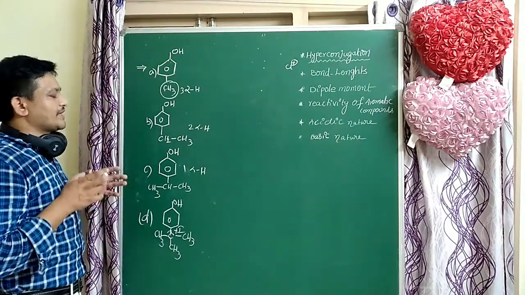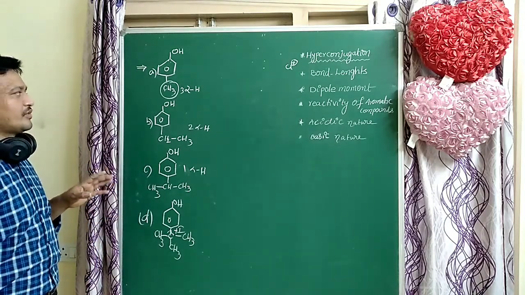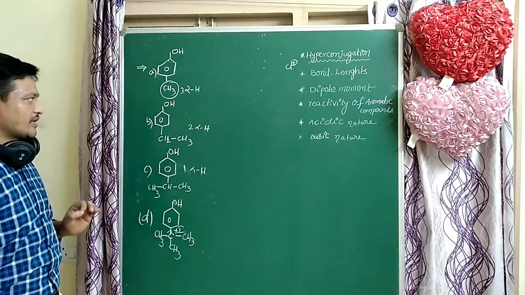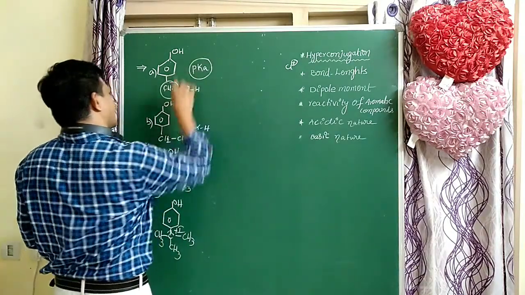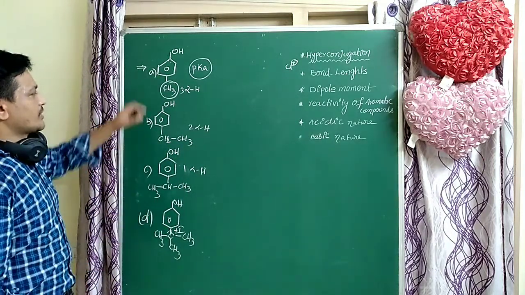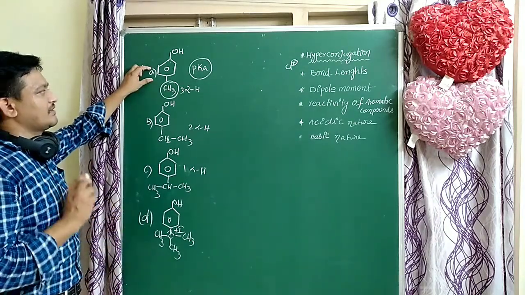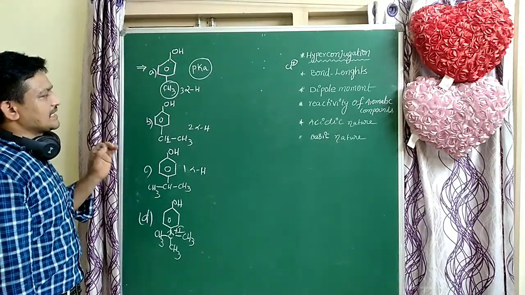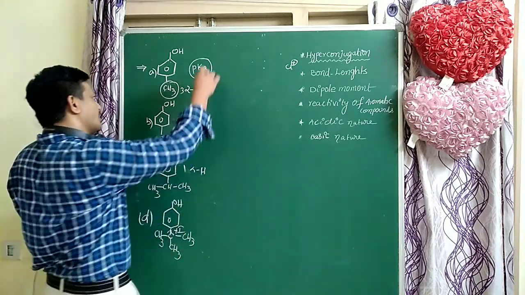Which one is more acidic? D is more acidic. This is very important, students. So A is less acidic, D is more acidic. Less acidic means more pKa value. Which of the following has more pKa value? First one has more pKa, that means less Ka value. So as hyperconjugations increase, acidic nature decreases.